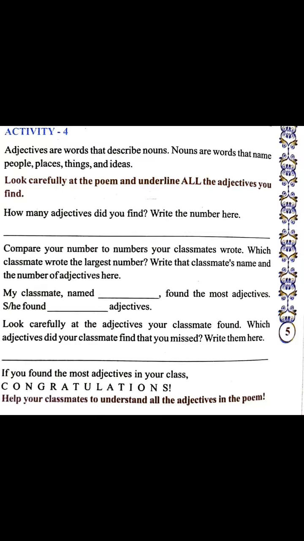Also in the second line, "my classmate named dash found the most adjectives." You can just fill the blanks of your own choice. These are the classroom adjectives which are done in the group, so we will not consider it. Whenever we meet in the class we will try to complete this one. So activity 4 was based on the adjectives. Here you will have to find all the adjectives which were mentioned in the poem. So go through the video of the poem which has been already uploaded, and after that you will be able to find all the adjectives.